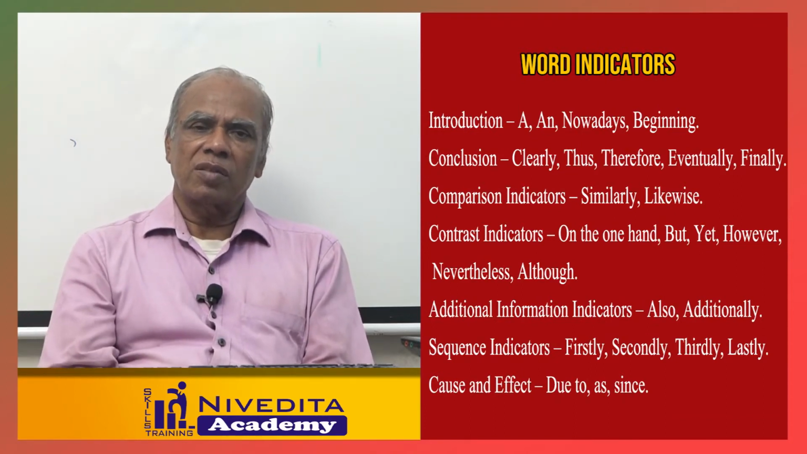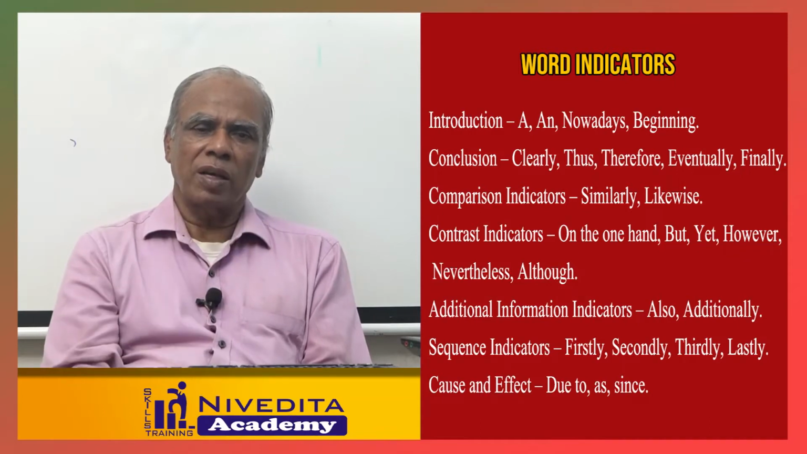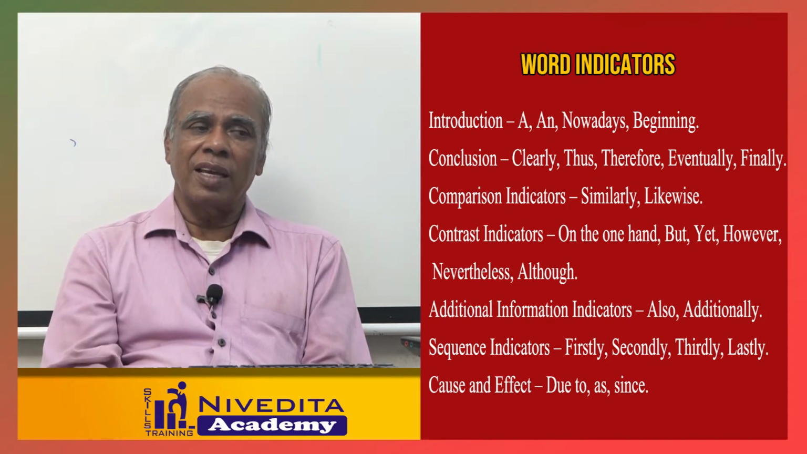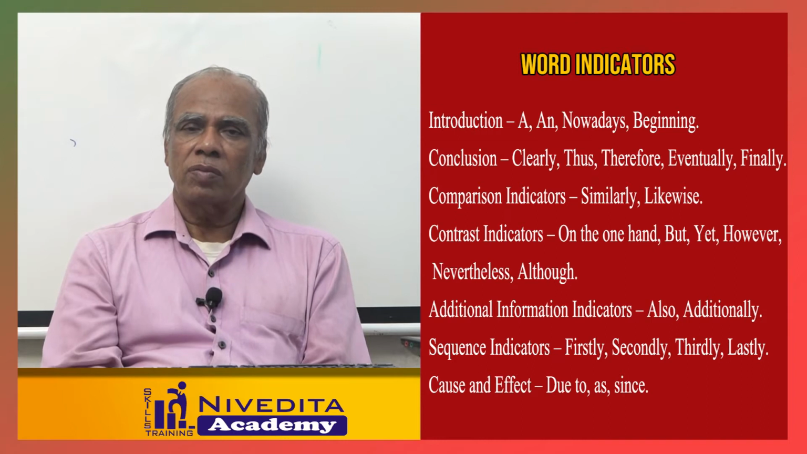In the introductory sentence, you will not see the definite article. Mostly you will find only a and an. Nowadays, beginning. Mostly these kinds of words only will be occurring in the introductory sentence. In a conclusive sentence, you will find these kinds of words clearly: thus, therefore, eventually, finally, conclusively, to put it in a nutshell, to summarize. These kinds of words you will find in that conclusive sentence.